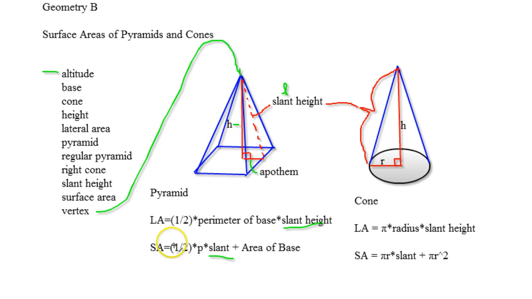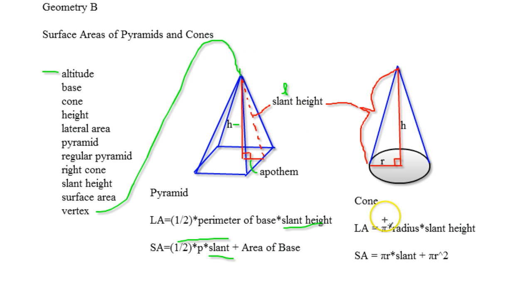The surface area is going to be the lateral area plus the area of the base. If it's a square, you're going to be doing length times width. If it's a triangle, it's going to be 1/2 times base times height. It just depends upon the shape of the base. Remember, a pyramid is not a prism, but it is related to it. It doesn't have the parallel base on the top.